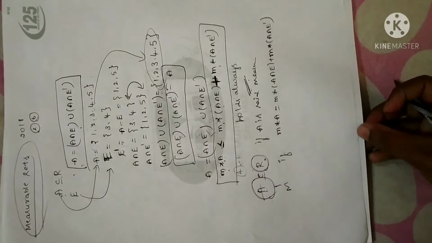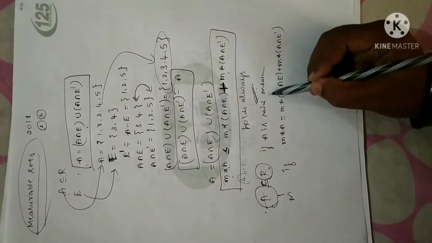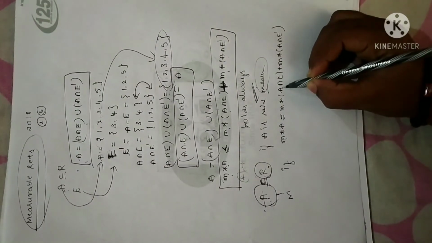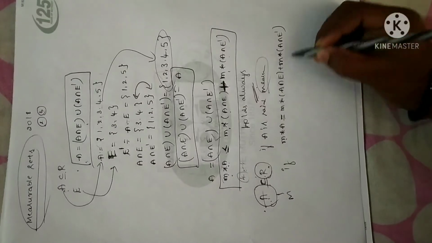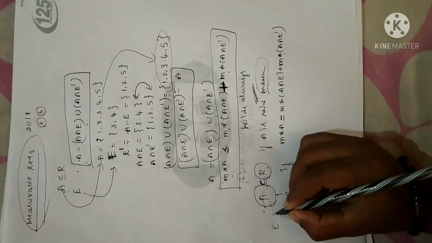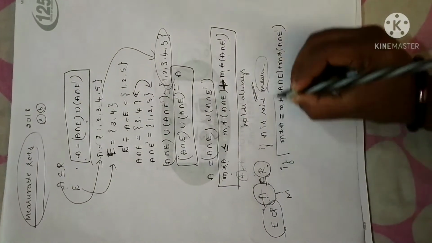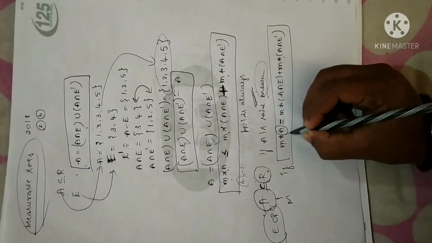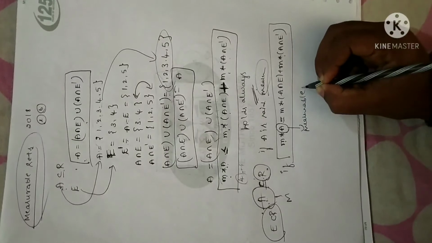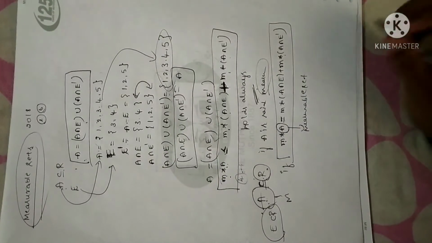I am repeating once again. Any set A which is a subset of R is said to be measurable only when M star of A is equal to M star of A intersection E plus M star of A intersection E complement. E is also one of the sets in R. Fine. So if this equality holds good, then clearly I can say A is a measurable set. Clear?